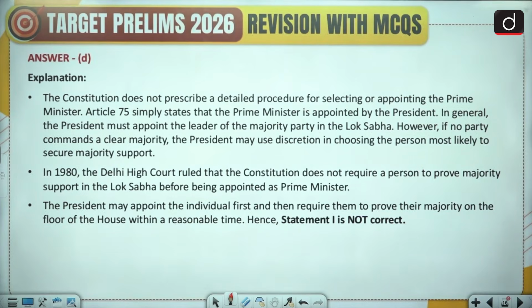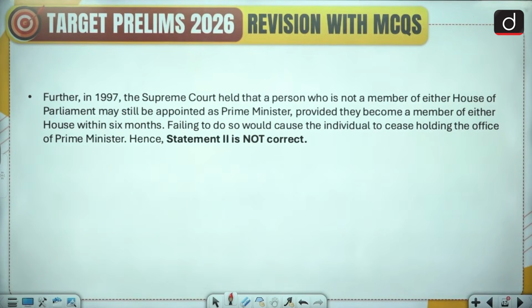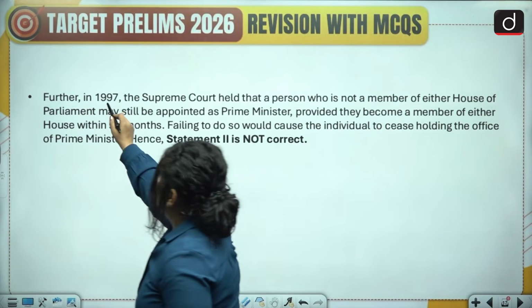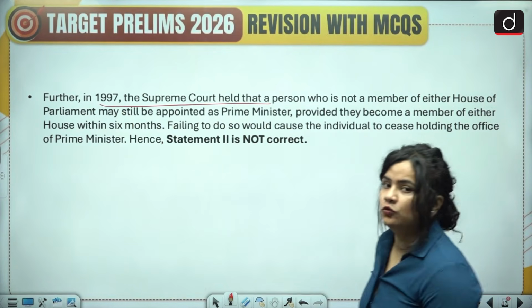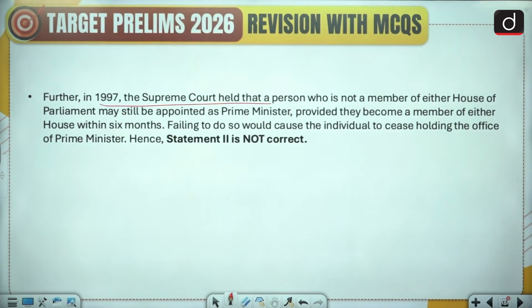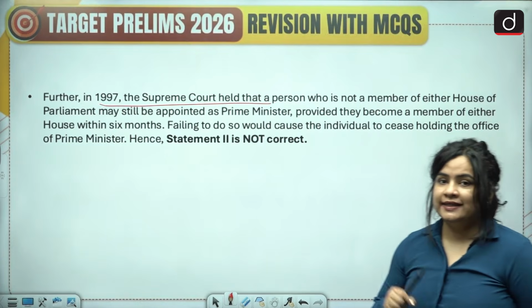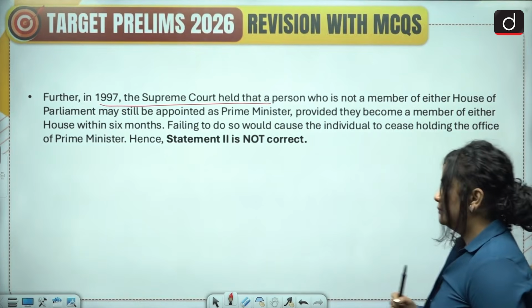So here you have the explanation. Please pause the video and take a look at it. Here you may refer to the 1997 Supreme Court ruling, which held that a person who is not a member of either House of the Parliament may still be appointed as the Prime Minister, provided they become a member of either house within 6 months. However, if they fail to do so, then they would also cease to be the Prime Minister.